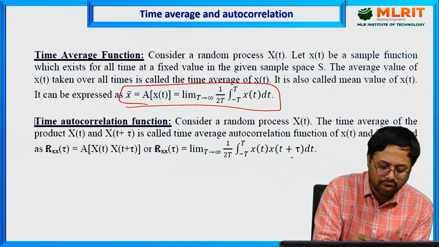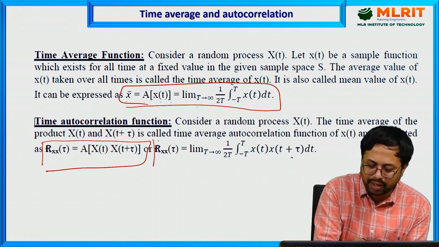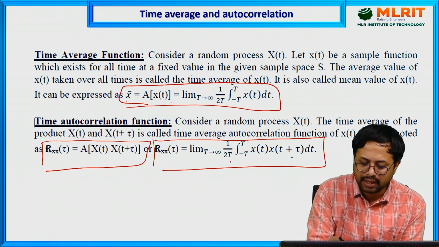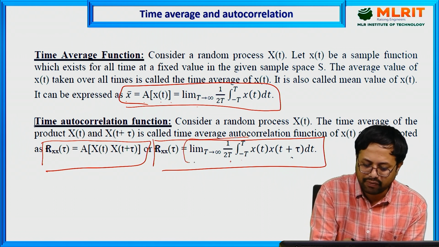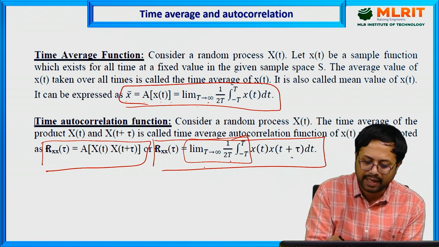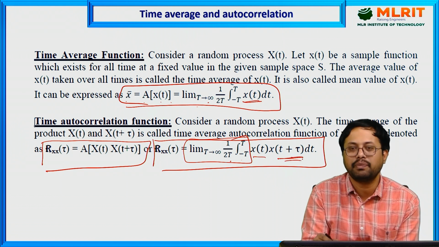Next, the time autocorrelation function. It is denoted in this form, and the formula related to this is the limit as t tends to infinity of 1 by 2t times the integral from minus t to t. This is a common form, either for time average or time autocorrelation. Here, in place of x of t, you have x of t into x of t plus tau.